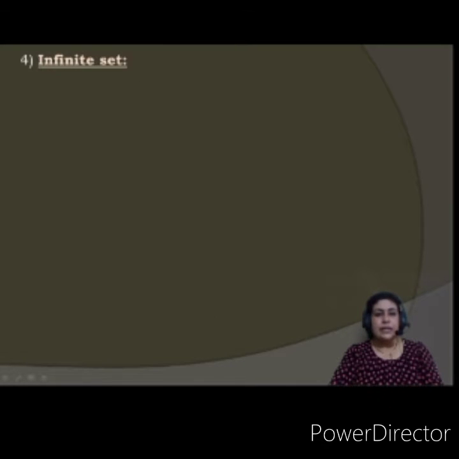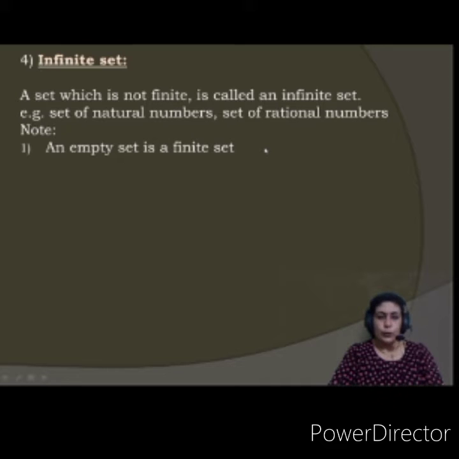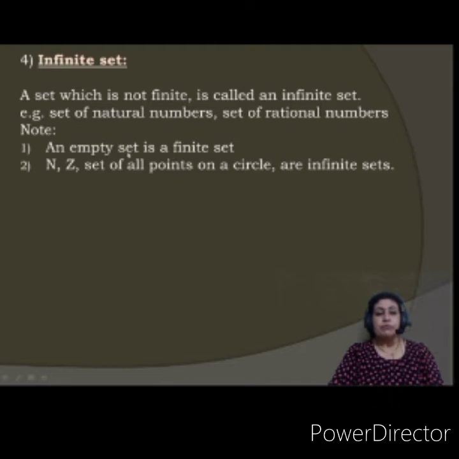Let us see the next one. Infinite set. What is infinite? Which is not finite. It goes on and on and on. There is no end. So a set which is not finite is called an infinite set. Example, the set of natural numbers, rational numbers, real numbers, whole numbers, all these kinds of sets are infinite sets. Okay, note. An empty set is a finite set. This you need to remember.